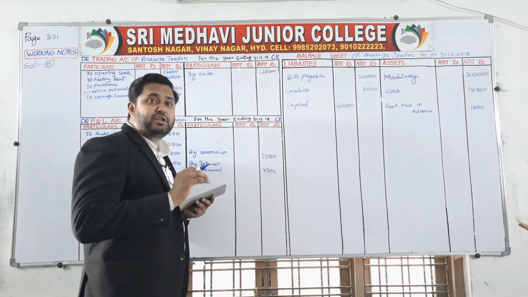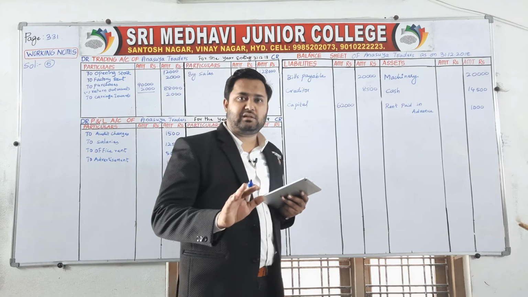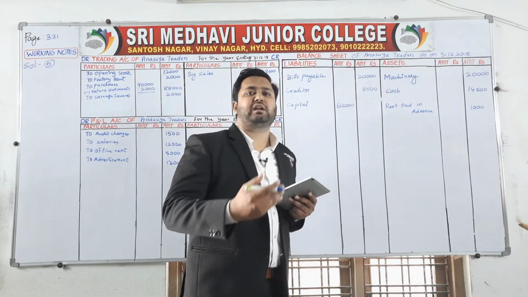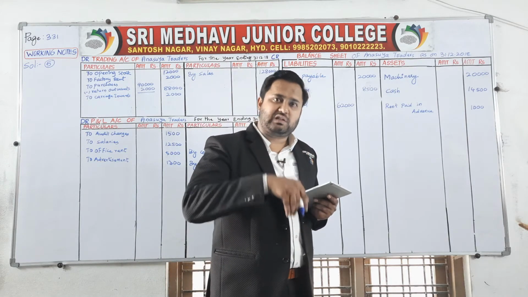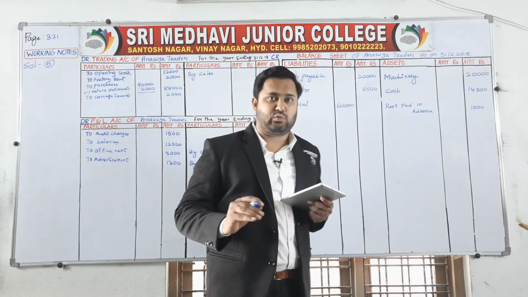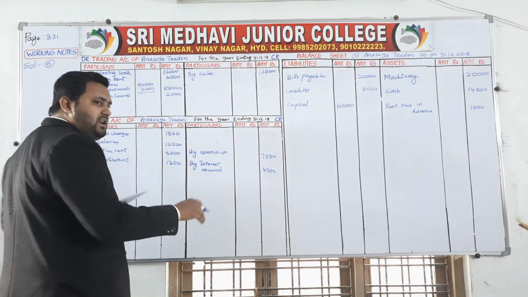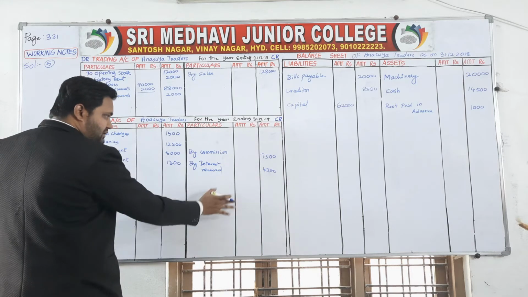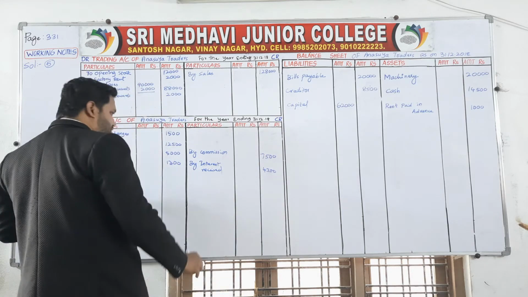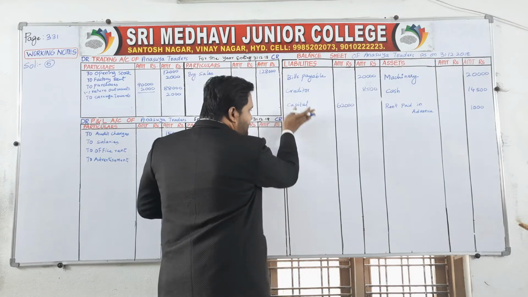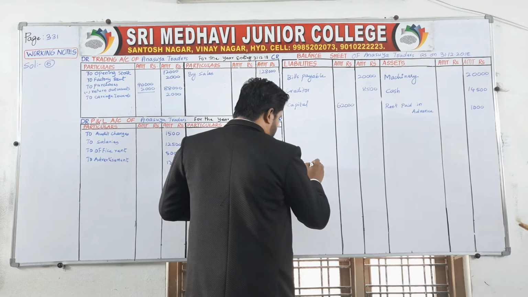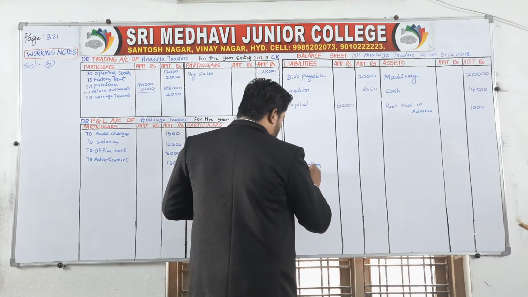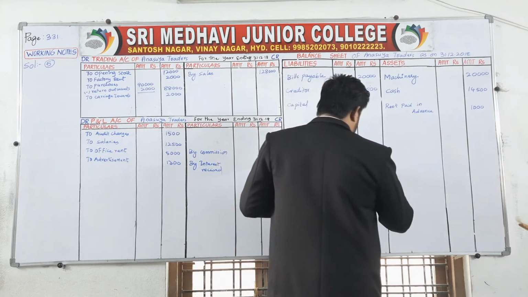What are we doing? We are posting each and every transaction except the transactions which have adjustments. Posting of all the transactions, all the entries which are given in the question, is the backbone of final accounts. So interest received comes under profit and loss account, credit side. This is the profit and loss side, that is why we are writing here. Outstanding salaries come under your liability side. Leave some space after capital. Right here, outstanding salaries. How much? 2,500.